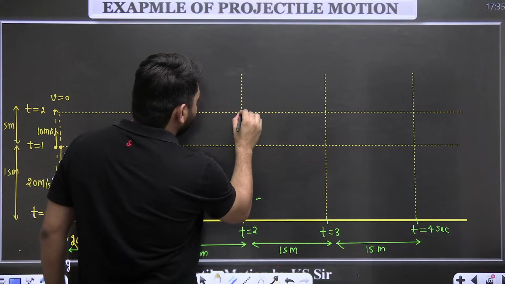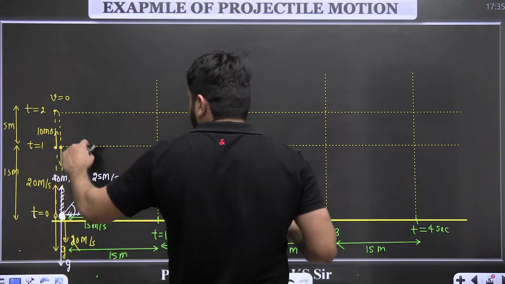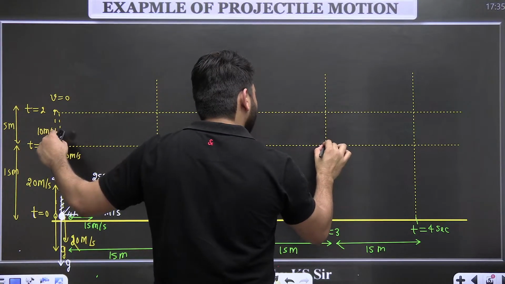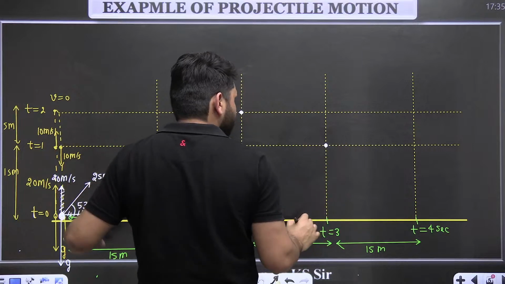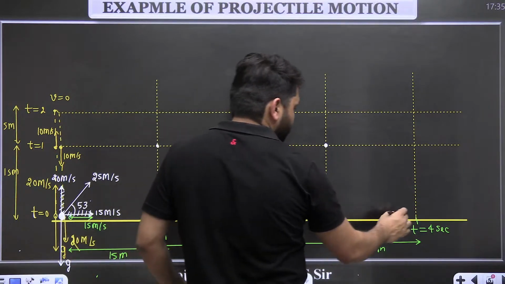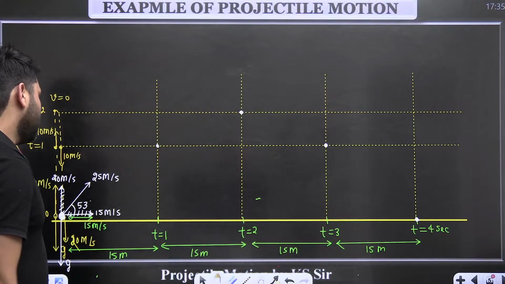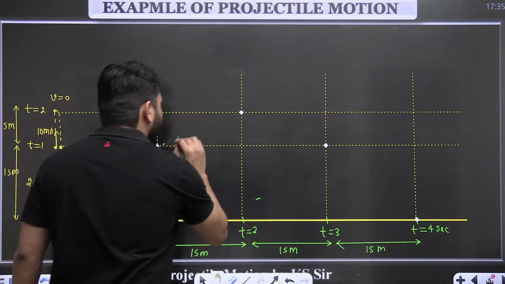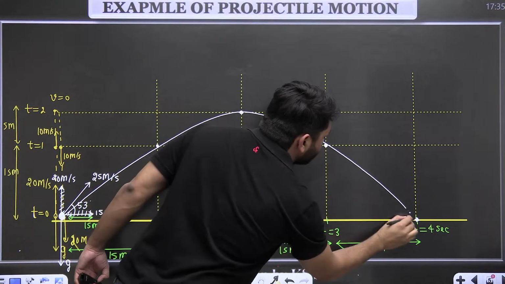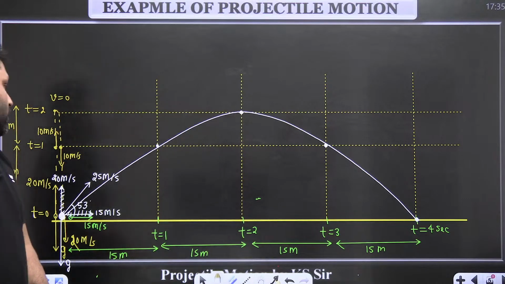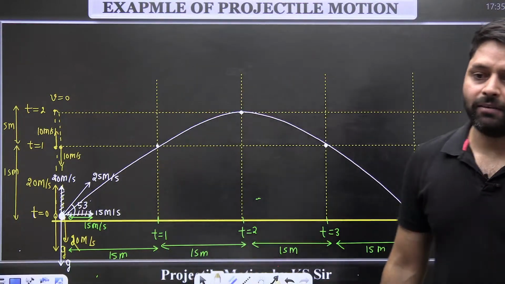Particle will be here. When it is coming down, at t equal to 3 seconds, particle is at y equal to 15 meter and x will be 45 meter, and at t equal to 4, particle will come at this point. So the motion will be like this. This is the motion of the particle. The path of the particle will be like this.